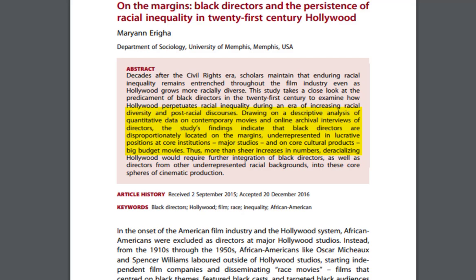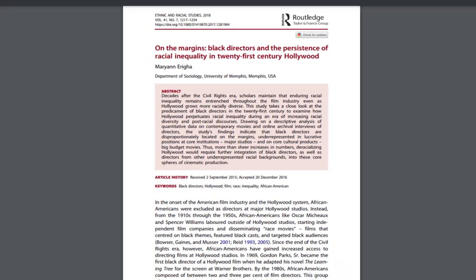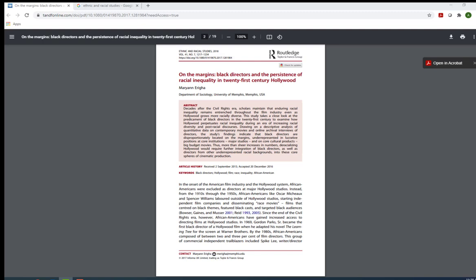to find that Black directors are disproportionately located on the margins, underrepresented in lucrative positions at core institutions, major studios, and on core cultural projects, big budget movies. In other words, the purpose of this article is to present research on racial inequality among directors in Hollywood. This is a key feature of academic articles. They add new knowledge to an ongoing scholarly conversation, in this case, a larger conversation about race in Hollywood through